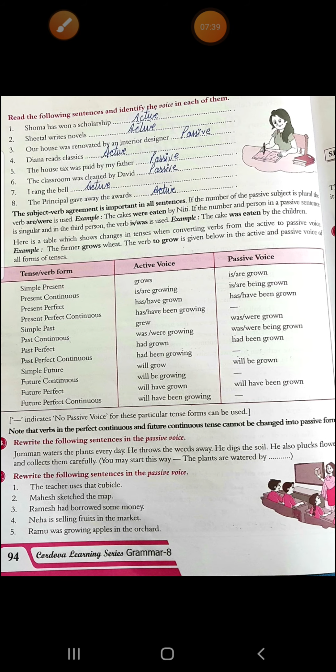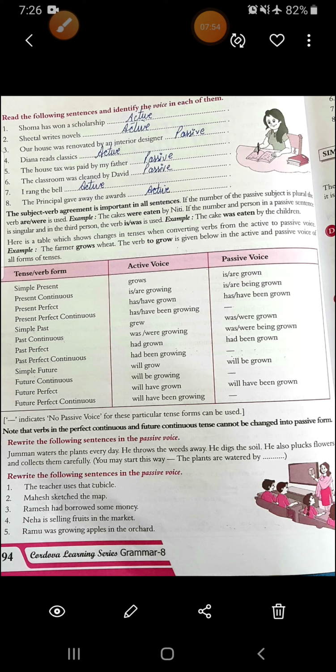Alright. Now, if it is in present continuous tense, how to find it out? It is in present continuous: is, are, growing. This is the form. Then, if you change it into passive voice, it will be is, are, being grown. One thing extra is added, that is being. Then, if it is in present perfect: has, have, grown. This is the form in which present perfect is written. Then, if you change it into passive voice, what will be the answer? Has, have, been grown. Present perfect continuous doesn't have passive voice.